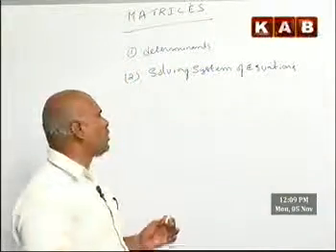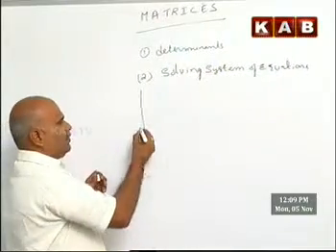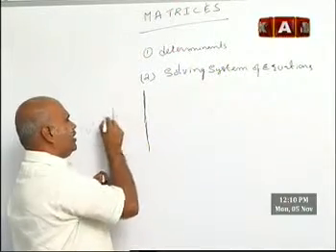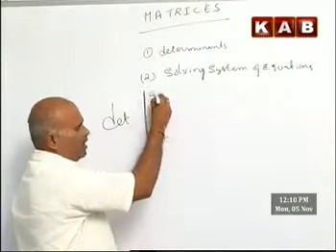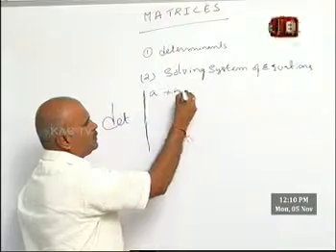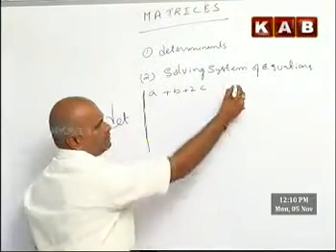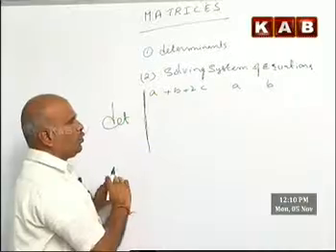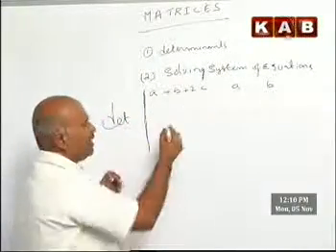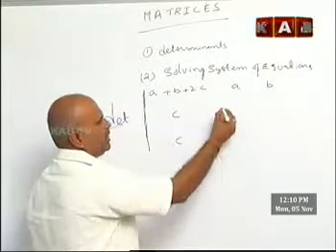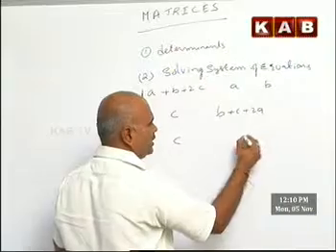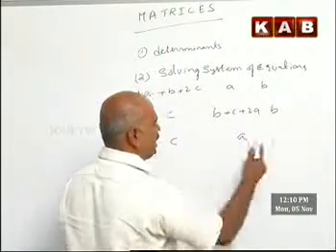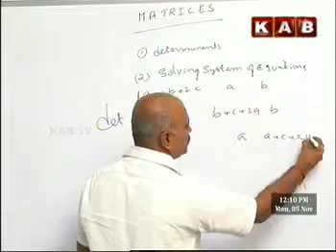Right, I am going to discuss a problem here. Evaluate the determinant: first row A plus B plus 2C, A, B; second row C, B plus C plus 2A, B; third row C, A, A plus C plus 2B.